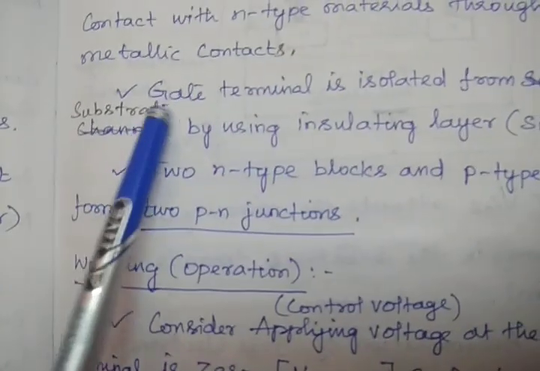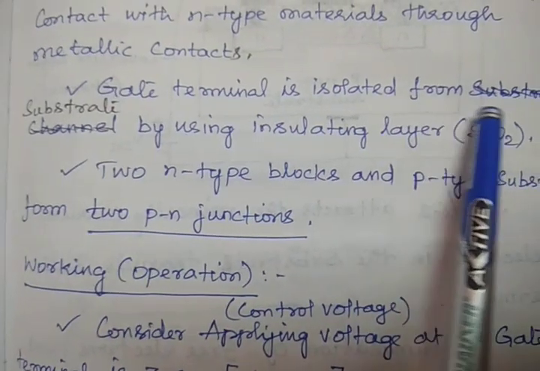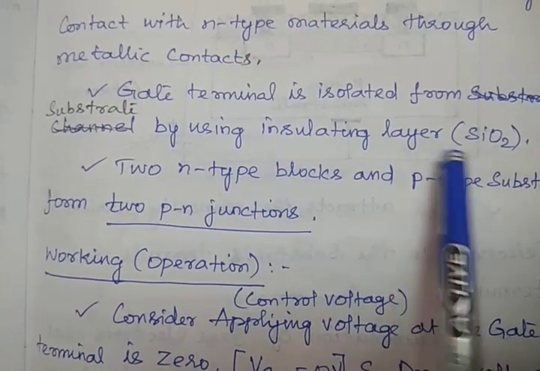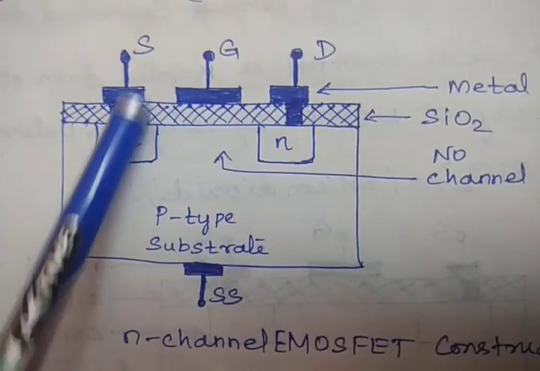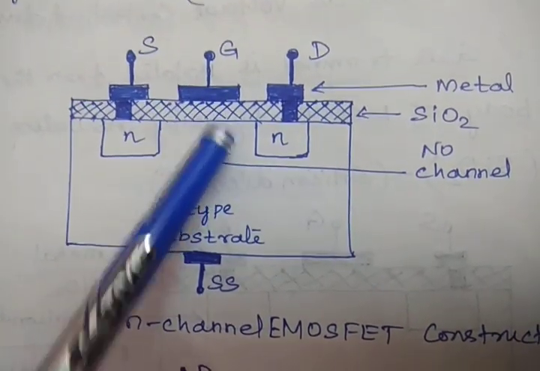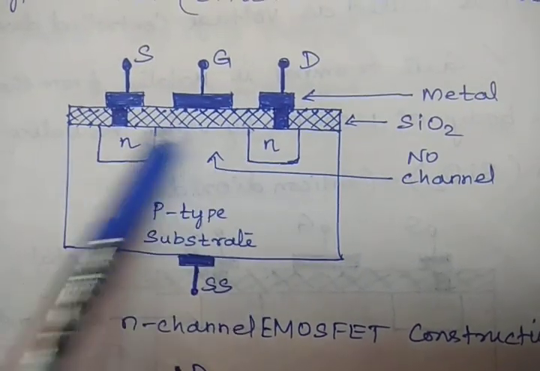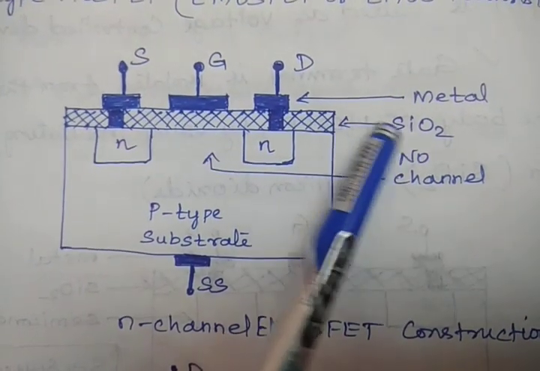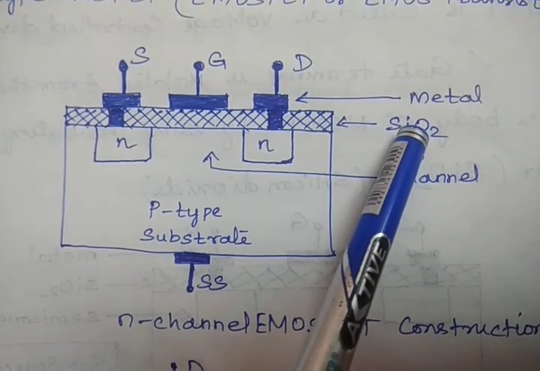Whereas the gate terminal is isolated from the substrate by using the insulating layer SiO2. See, the gate terminal is not directly connected with this substrate. It is isolated by using this SiO2. Am I right or not?